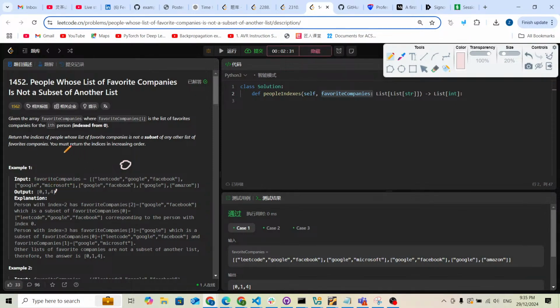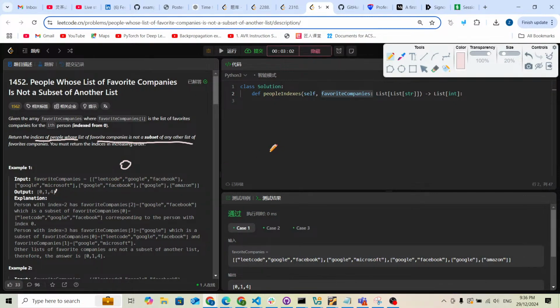And what are we going to return? We're going to return the indices of people whose list of favorite companies is not a subset of any other list of favorite companies. Because it is too long, maybe it's not so easy to understand, so let's just analyze. For index 0, I want to check if I can find a superset, meaning whether index 0 is a subset of others. Can I find one? No, I cannot.